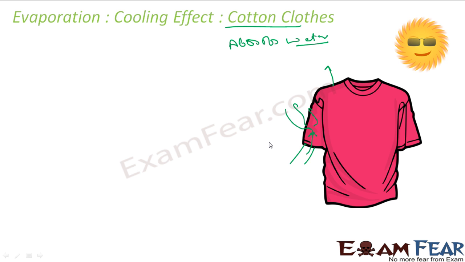But if you wear something else, let's suppose polyester, it will not absorb water. You can actually do this experiment at home. You take a cotton handkerchief, and a polyester item, maybe a swimsuit, which is typically polyester, and dip them in water. Then you will see that the cotton easily absorbs water, but the polyester will not absorb water so easily. Since cotton is a good absorber of water, it absorbs sweat and exposes it to the external atmosphere. From there it can easily evaporate, and since it evaporates, it will cool down your whole body, because it will cool down your fabric.